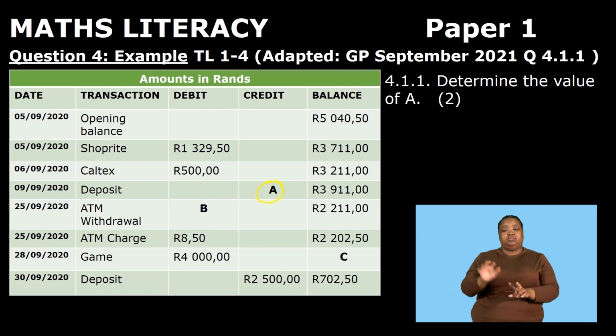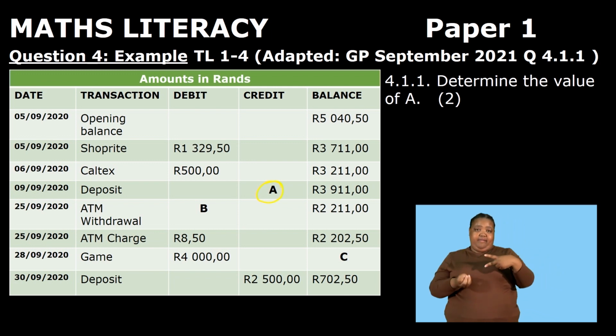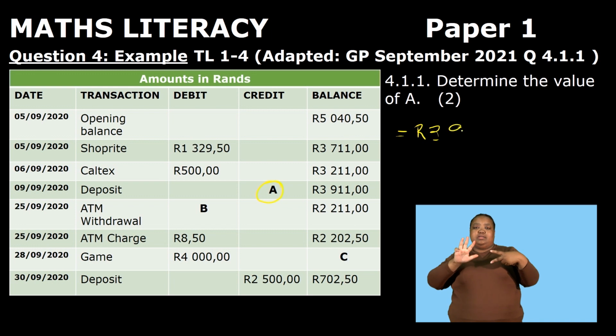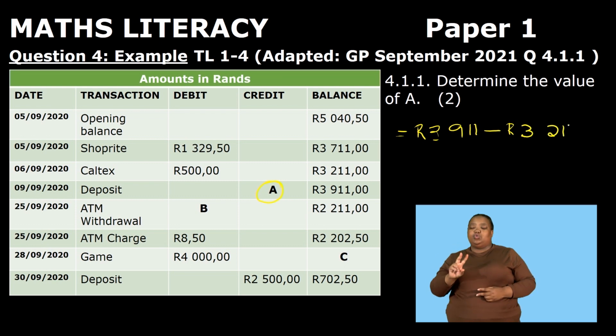So to determine the value of A, it means we are going to need the two balances from the 6th of September as well as the 9th of September. So now having these two, we are going to take 3,911 and subtract 3,211.